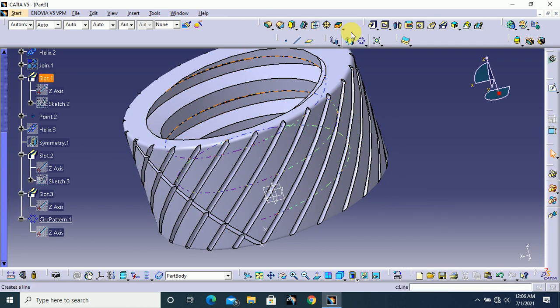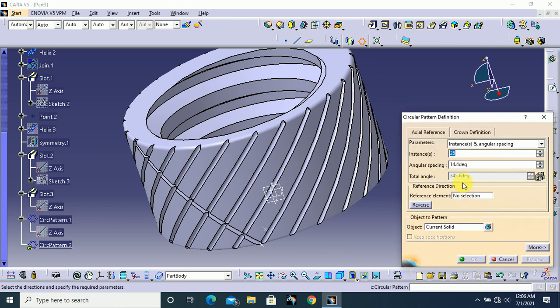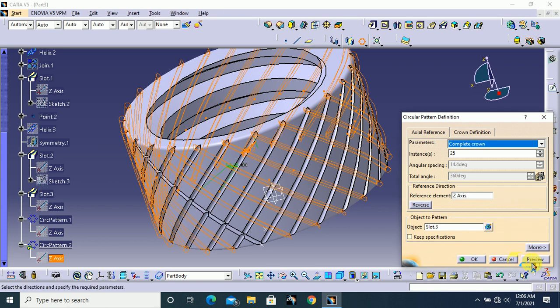Next again select circular pattern. Here click on this current solid, select slot 3 and change this to complete crown. The reference element is Z axis and click OK.